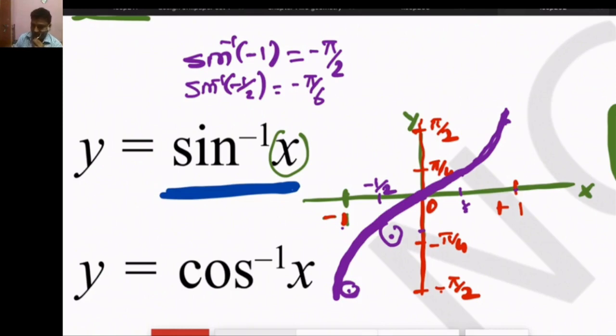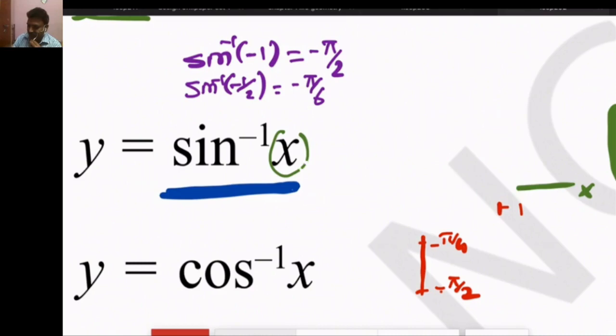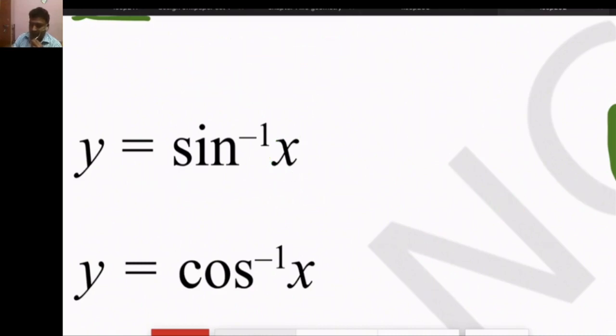So this is the sin inverse function graph, and similarly we will see one more function, the cos inverse function. We will see the graph of the cos inverse function.